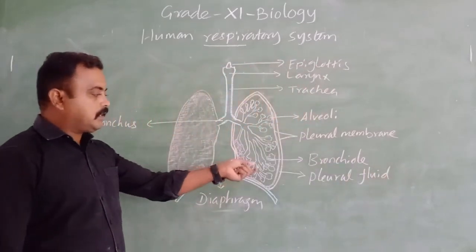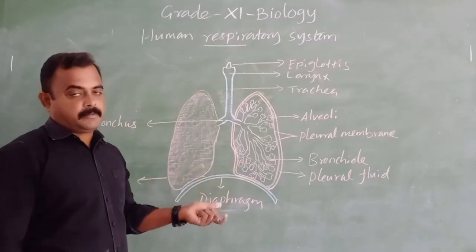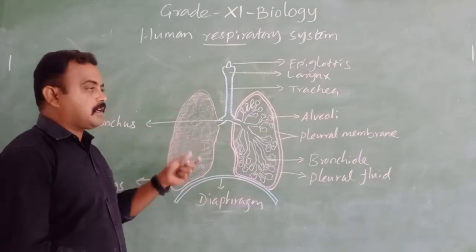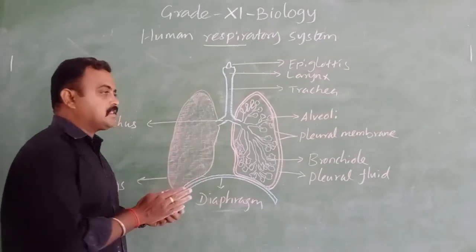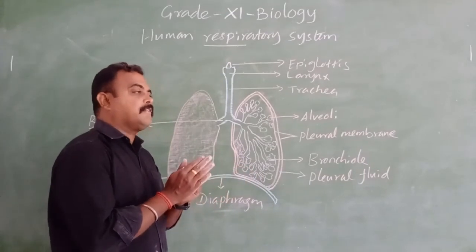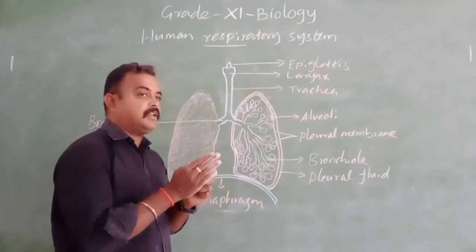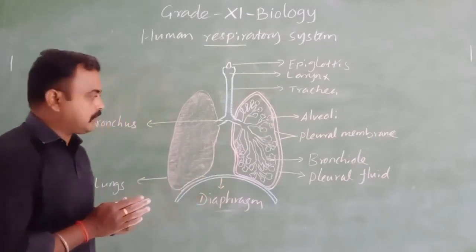So the pleural fluid is for lubricating the surface of the thoracic cavity and the lungs, which prevents... what? Friction. It prevents friction between the lungs and the thoracic cavity.